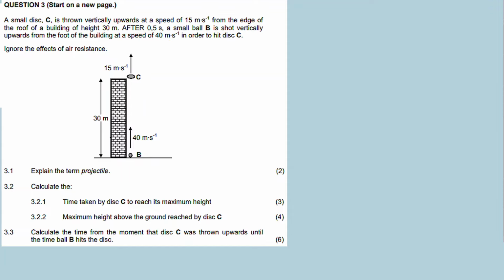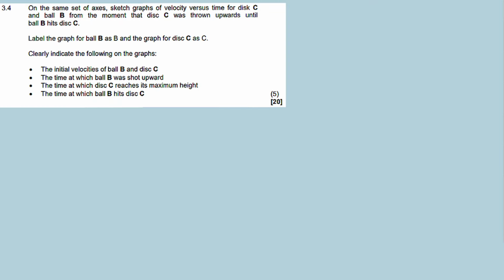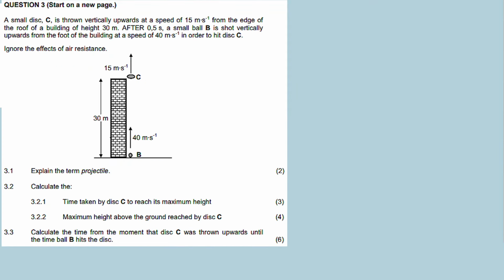In 3.1, by the way, there's a last question, 3.4, which you can't see because I haven't put it on this slide. In 3.1 they say define the term projectile. If you hit your friend with a stone, you say you hit him with a projectile. If you throw someone a ball, you throw them a projectile. A projectile is defined as an object which has been given an initial velocity and then moves under the influence of gravity.